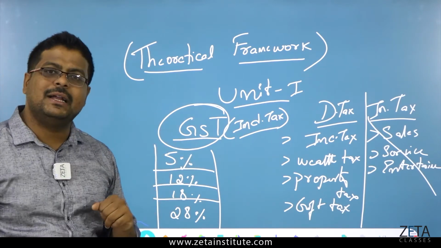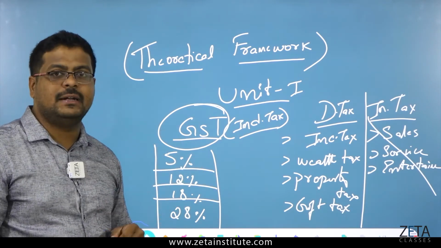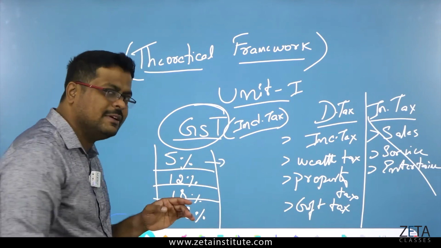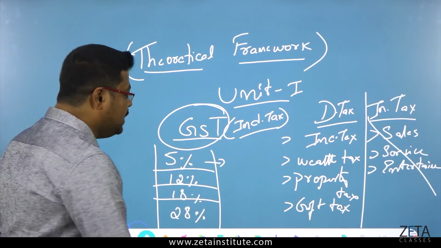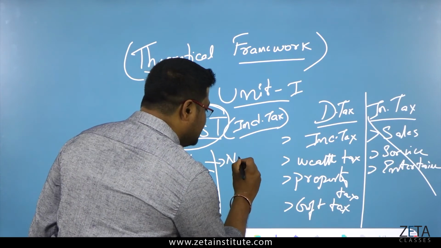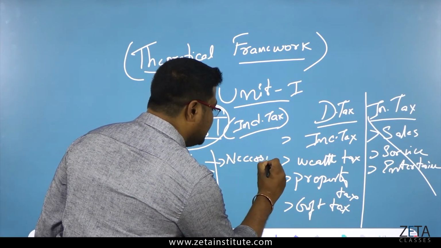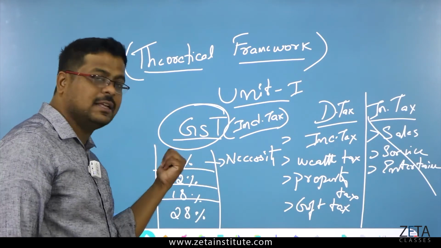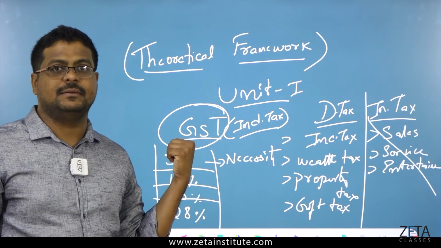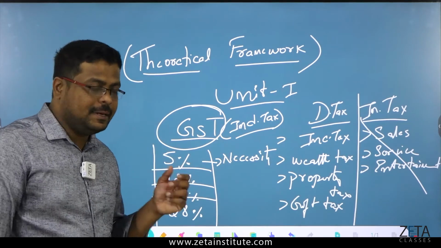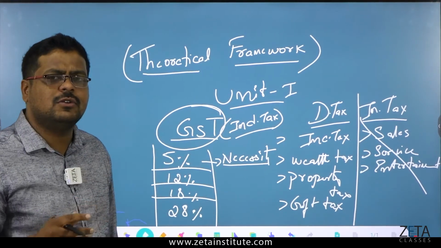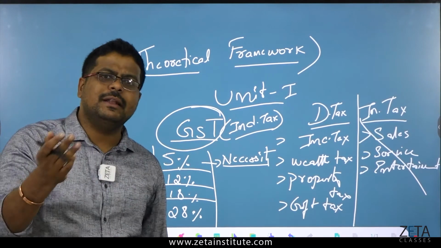Why has this been made? How has this been made? I'll give you a simple logic. 5% means very little. Necessity or most essential products will come under the 5%. So 5% GST will apply to necessity items, which we also call essentials. What do you mean by necessities or essentials?